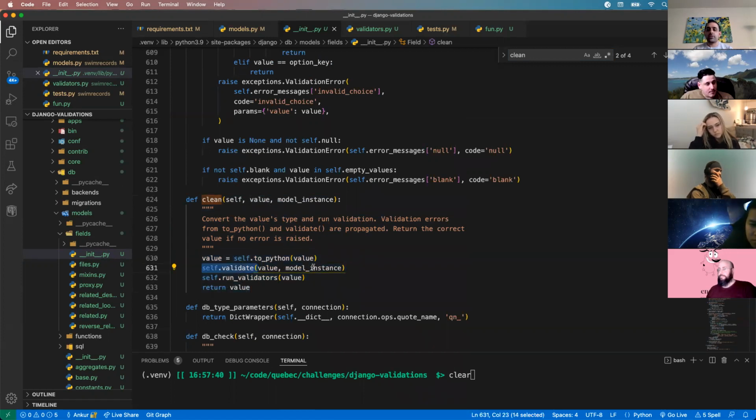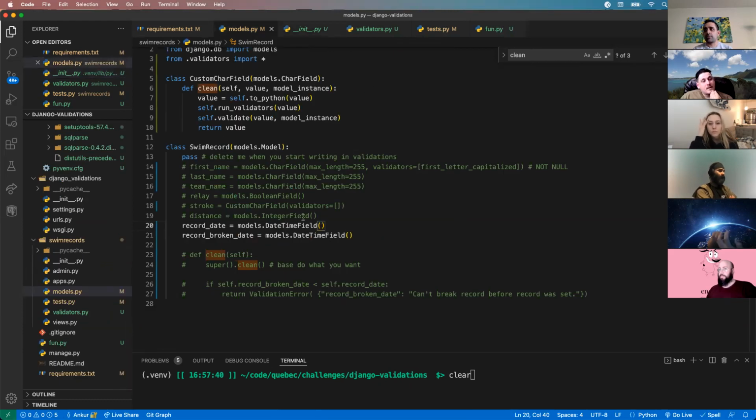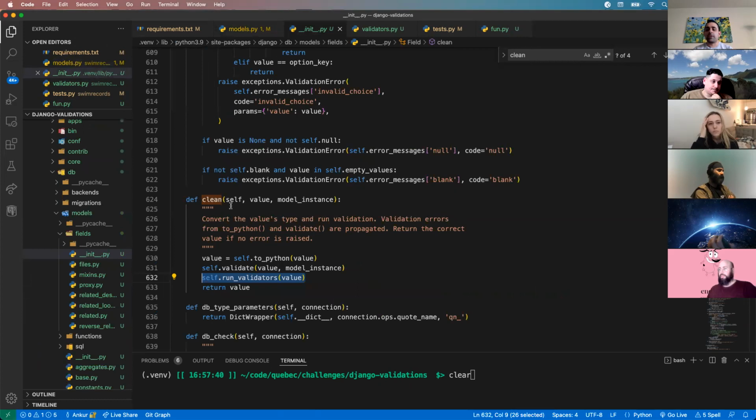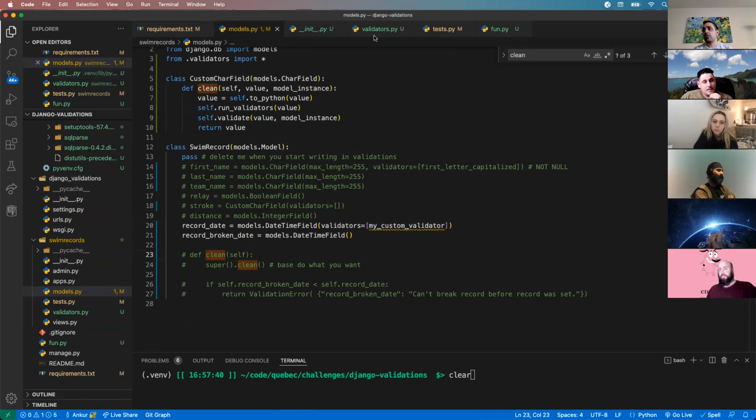So self.validate has some default validations for each field type. Additionally, you can specify your own validators, and that's what's run by calling run validators. This is probably a little more detail than you care to know about. But essentially, if I add a custom validator to my date field, this validator is going to be run once the clean method is called for each field. So run validators will run whatever validators I have with the value passed in. A little more detail there, but that's how full clean is working.